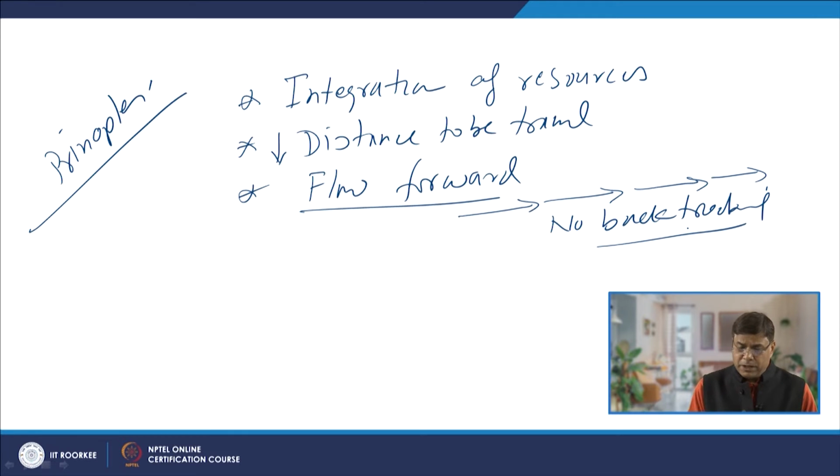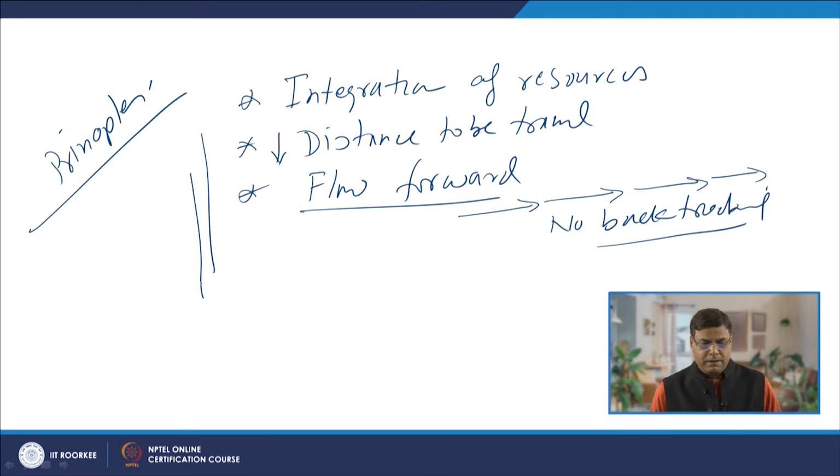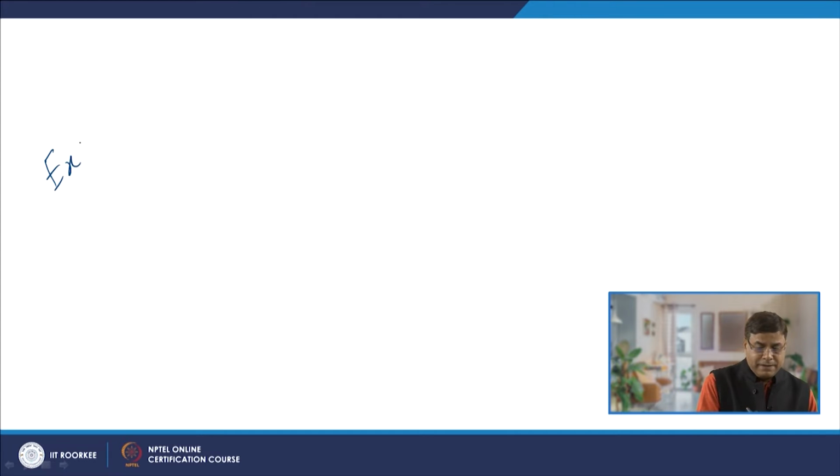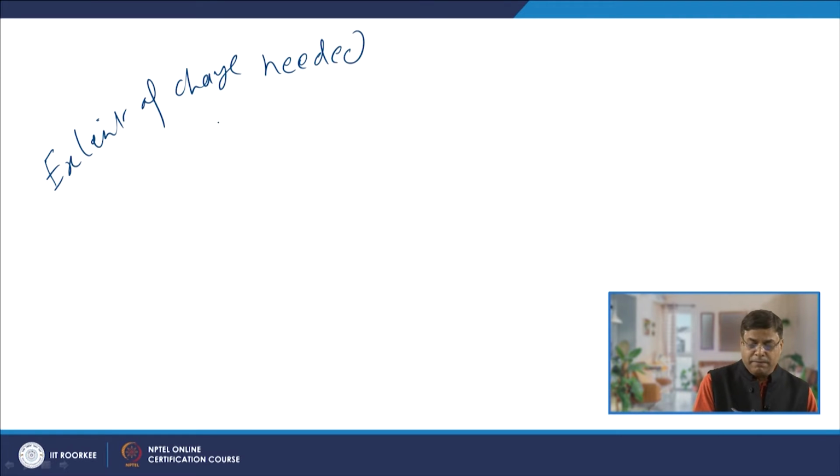Apart from this, the other basic things which I have talked about during the objectives are also implemented in the course of the development of the plant layout. Now, there are different levels, as per the extent of change which is needed during the modification of the plant layout.